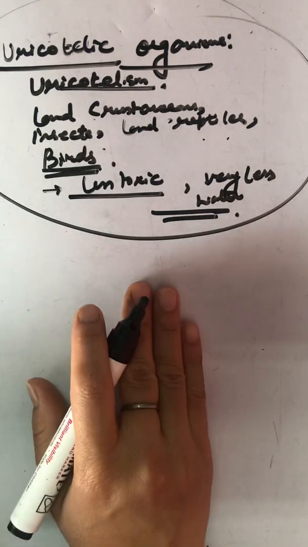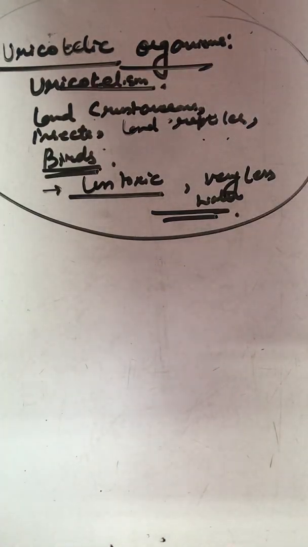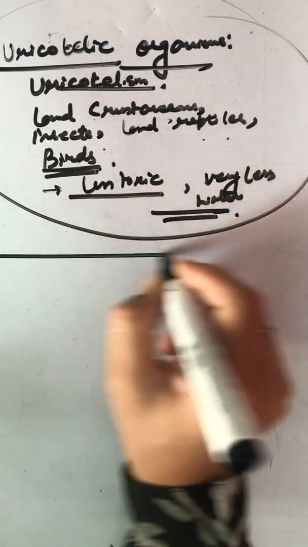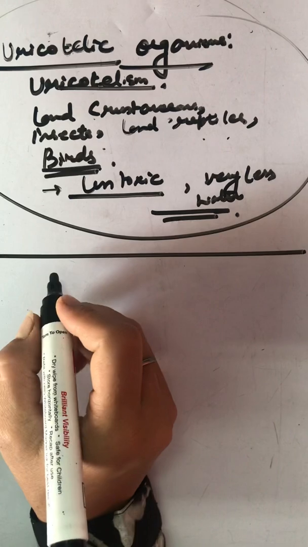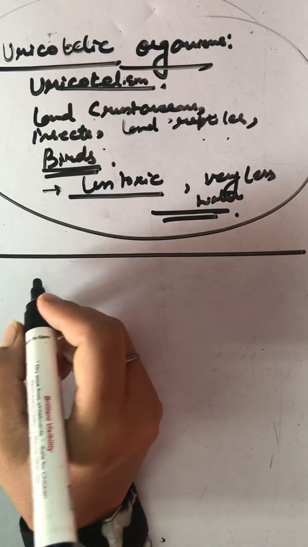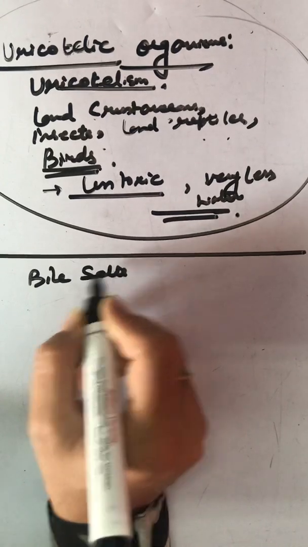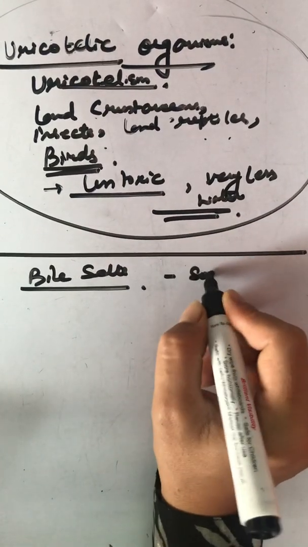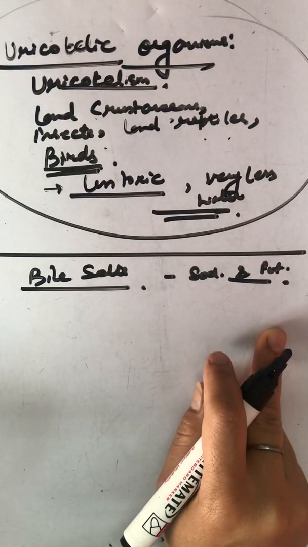Clear? After that we move to what is an excretory system in human beings and what are the various excretory wastes. First of all, what are there? If we talk about excretory waste, nitrogenous waste and excretory waste, in that we include bile salts also. We say these are the sodium and potassium salts of bile acids which are released.